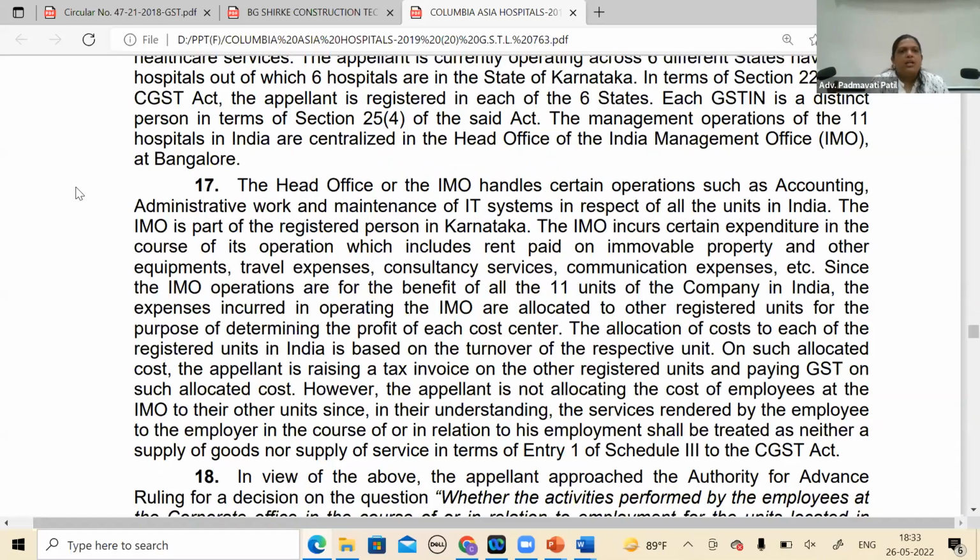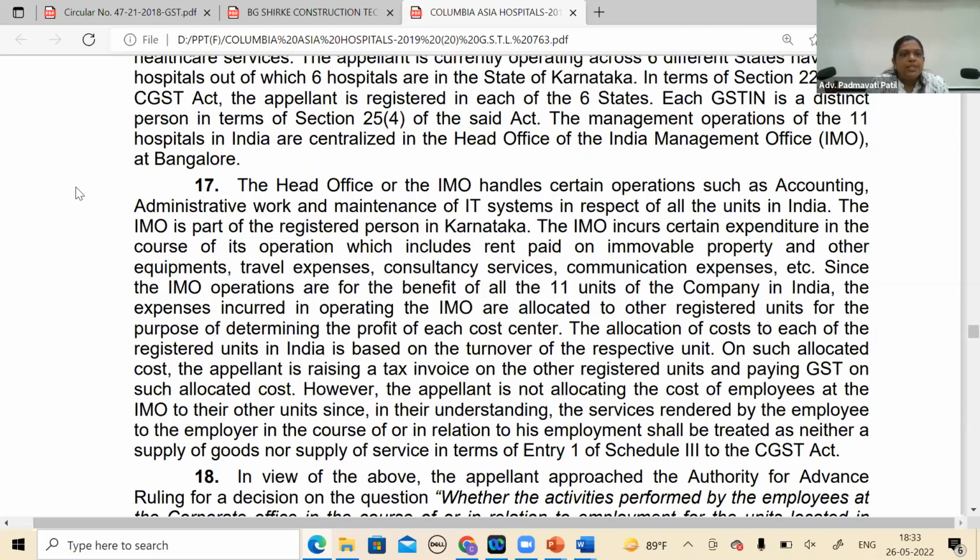See, the head office or their India management office handles certain operations such as accounting, administrative work and maintenance. Therefore the computer that we have taken, computer. In respect of all units in India, the IMO is a part of the registered person in Karnataka.